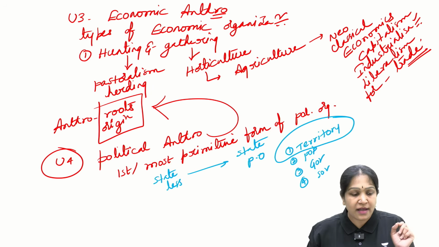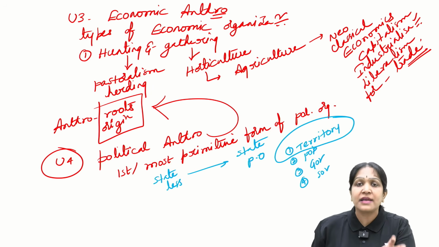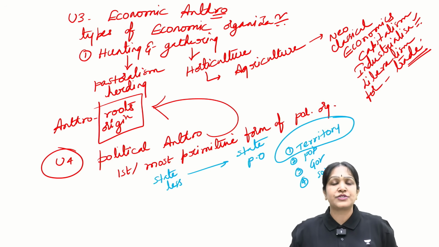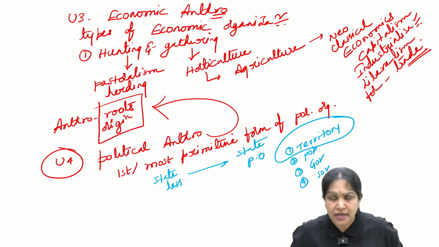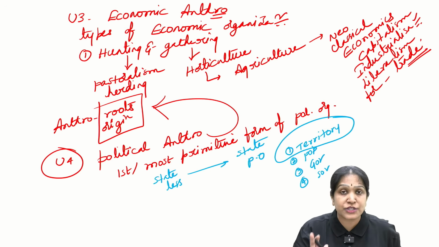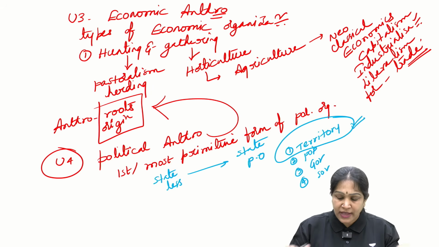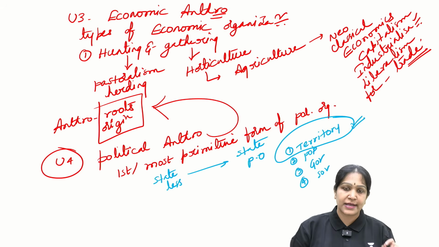The government of India will be the government for all Indian citizens, irrespective of caste, religion, race, sex, etc. It means the political organization is based on territory, land. That is called state political organization.